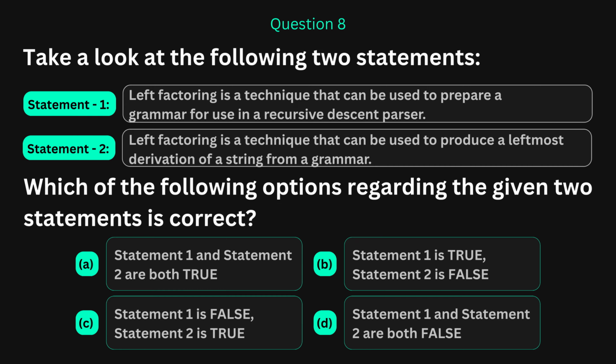Question 8. Statement 1, left factoring is a technique to prepare a grammar for use in a recursive descent parser. Statement 2, left factoring is a technique to produce a leftmost derivation of a string from a grammar. Both statements are about left factoring, but they are making very different claims about what left factoring actually does. Statement 1 sounds right, but does statement 2? Does left factoring have anything to do with producing derivations? Think carefully, this is a trap.